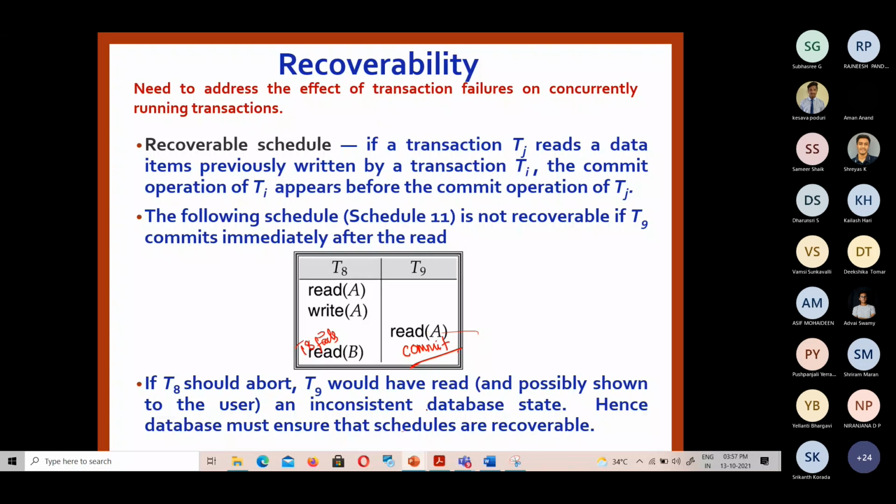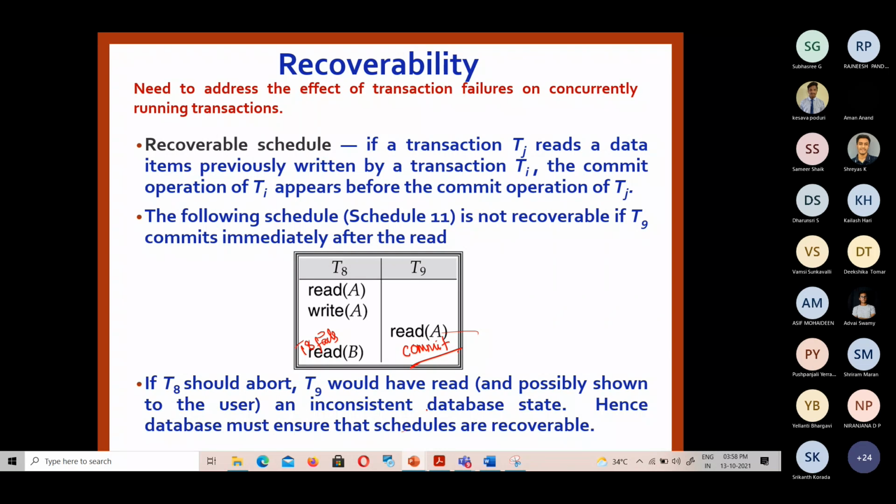Such schedules are said to be non-recoverable schedules, since once committed, the transaction cannot abort later. How can we prevent this kind of situation, students? Committing only after the other transaction has finished, or something like that. Yeah, that is what we need to do.